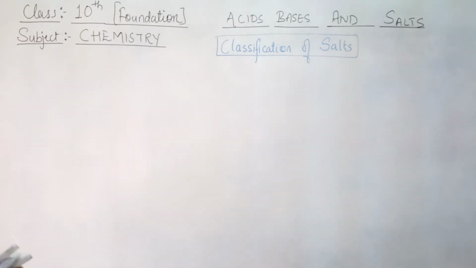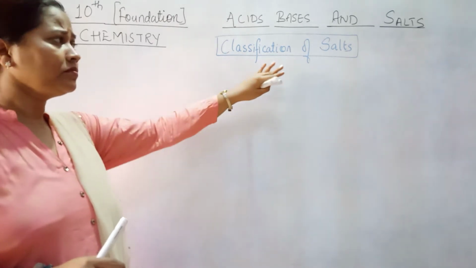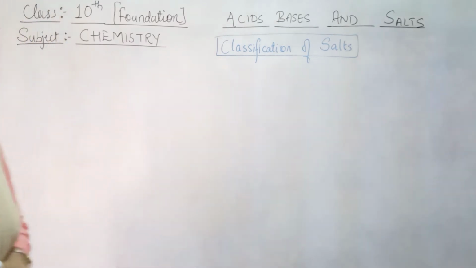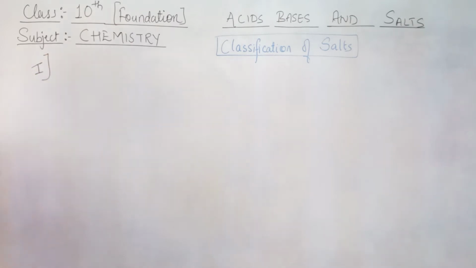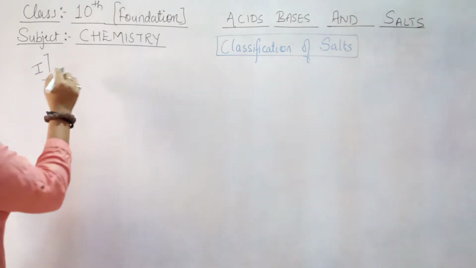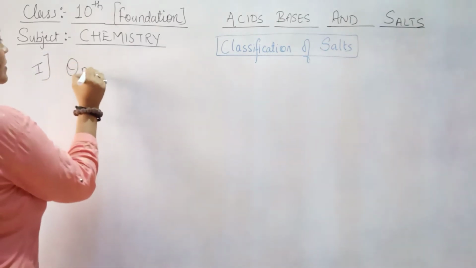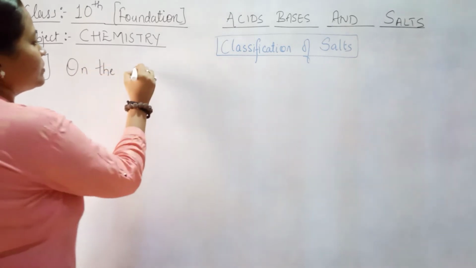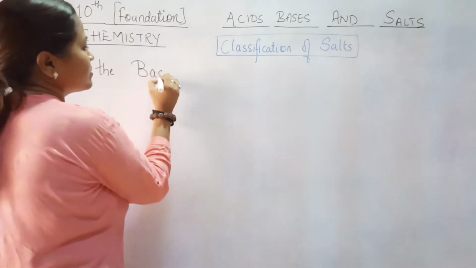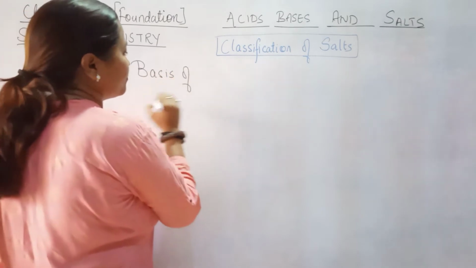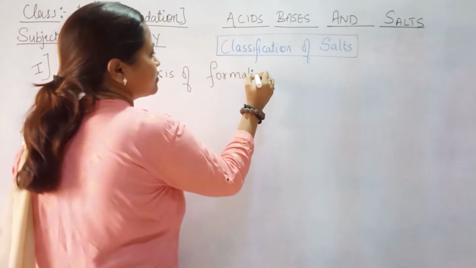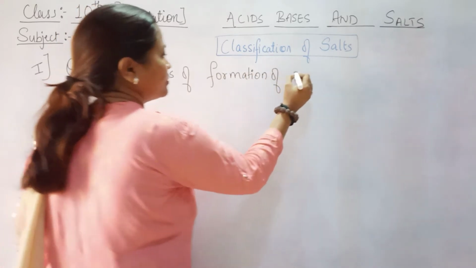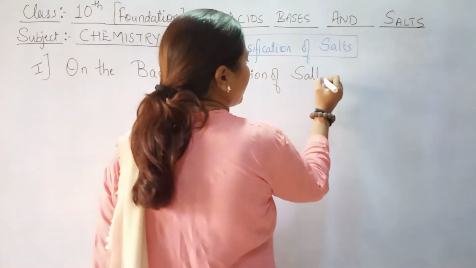So there are two ways by which we can classify a salt. The first way of classification is on the basis of formation of salt.